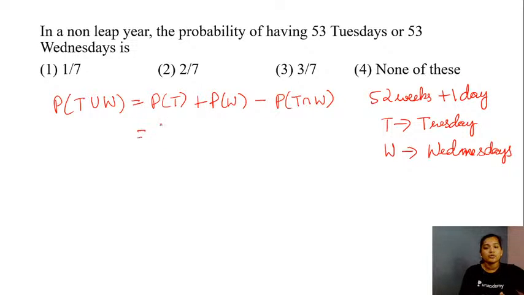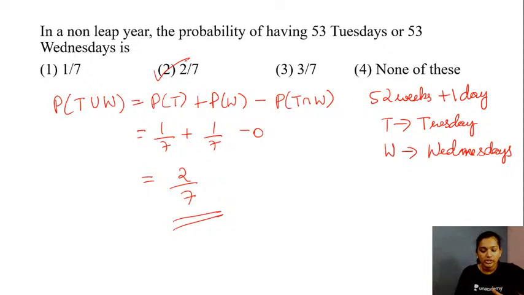So let's substitute the value. So this is 1 by 7 plus 1 by 7 minus 0. So the right answer here will be 2 by 7. So your option 2 is the right answer for this question.